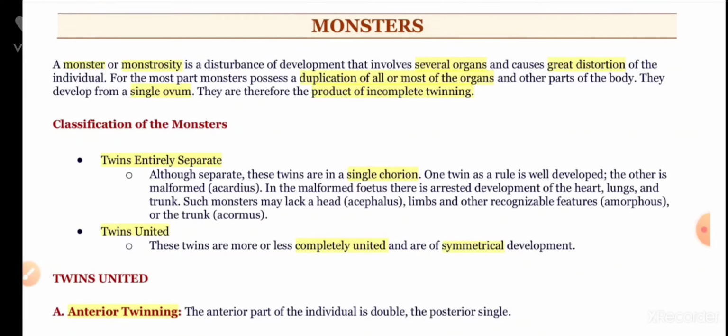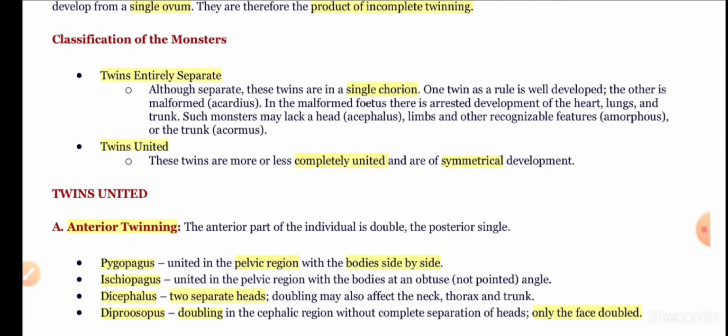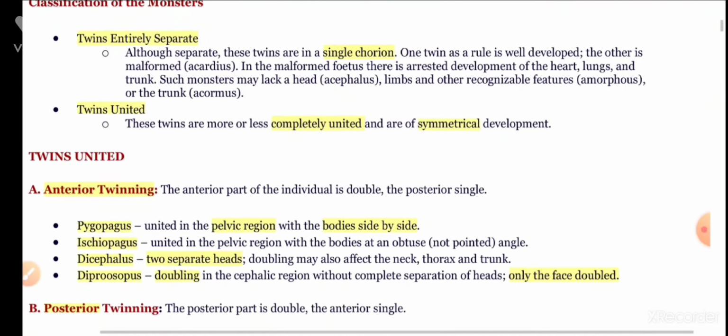These are the animals in which there is extensive abnormal disturbance, involving several organs and causing a great distortion of the individual. For the most part, monsters possess a duplication of all or most of the organs, and they develop from a single womb, and they are therefore the product of incomplete twinning. They are classified as twins entirely separate and twins united.